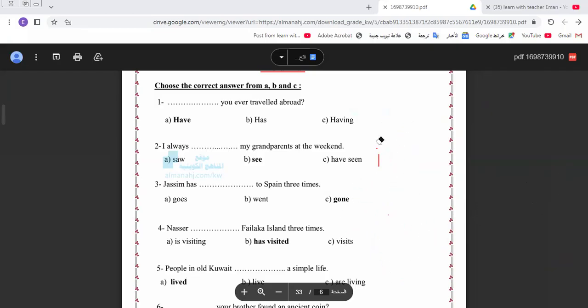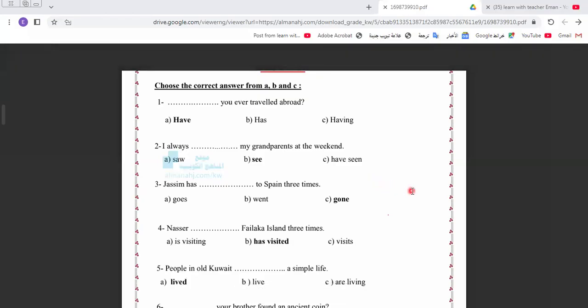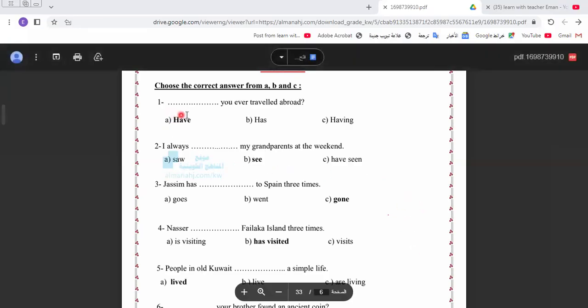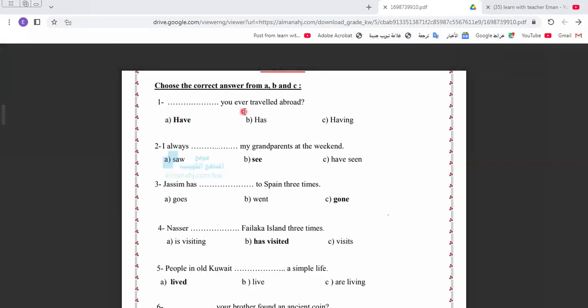And we know that the present perfect depends on keeping the third column of the verb. Okay, we have past and past participle, so we must keep the past and past participle from your textbook. And if you have a booklet or extra book, you must keep the vocab. Keep the irregular verbs, because it's important to answer in the exam. In the past we use the irregular verb, and in the present perfect we use the past participle, so we must know it very well. Let's continue the rest of the exercise.